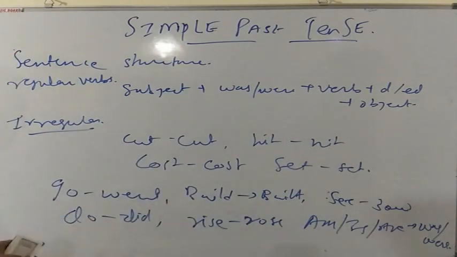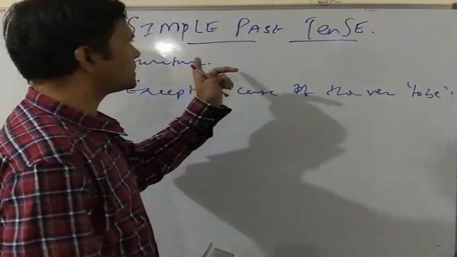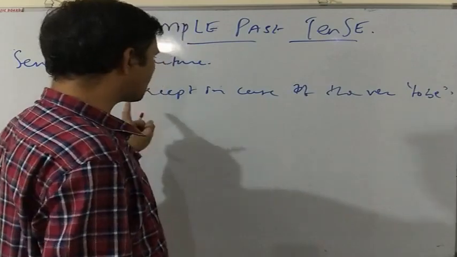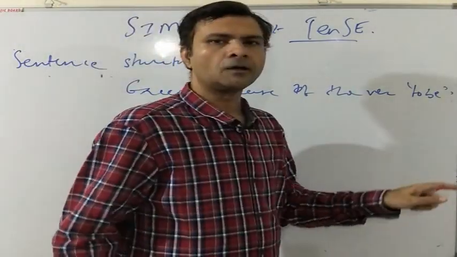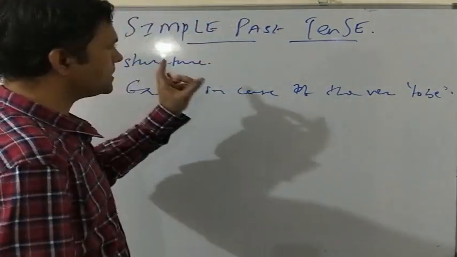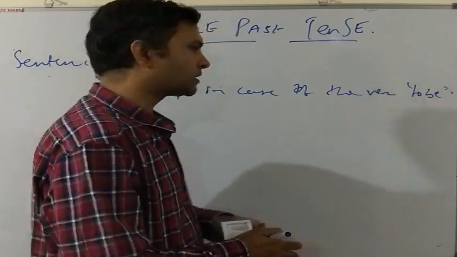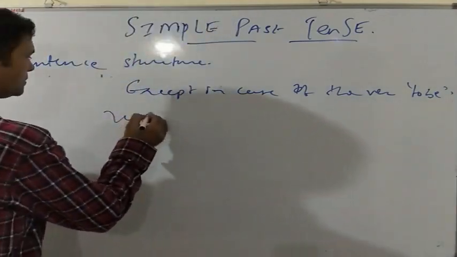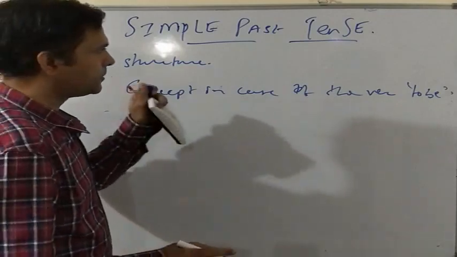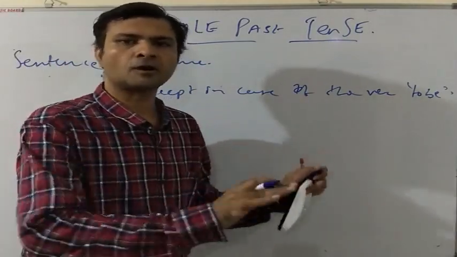It changes completely. However, there is an ease in using the simple past tense, and that is, except in case of the verb to be, in all other cases, the simple past tense remains the same. It doesn't change with the number of objects. That is, simple past tense doesn't change in singular or plural form.